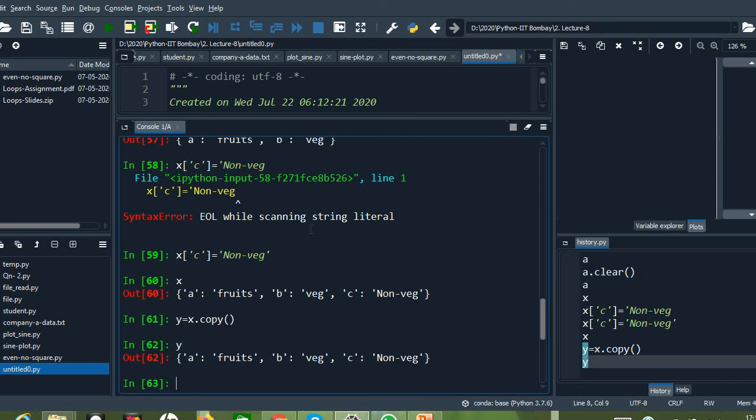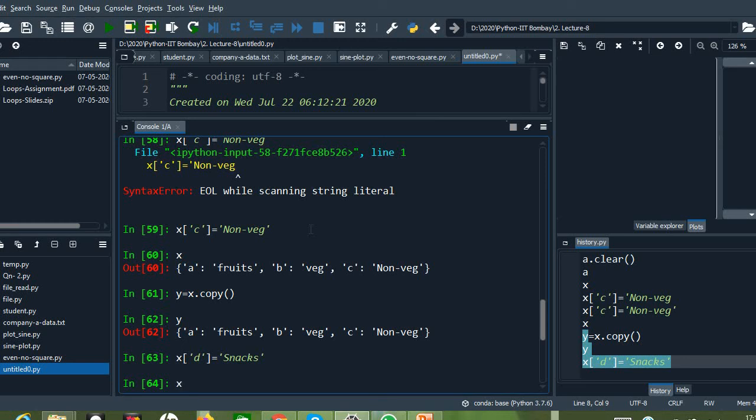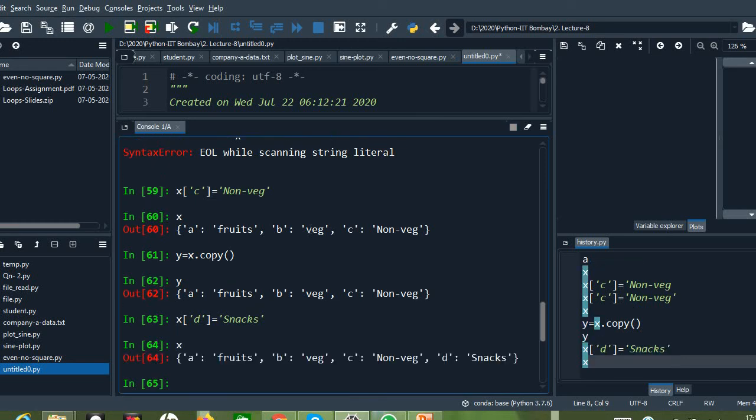Okay. Now let us try to insert another item into x. Right? So let us check X. Yes, the item has been inserted.